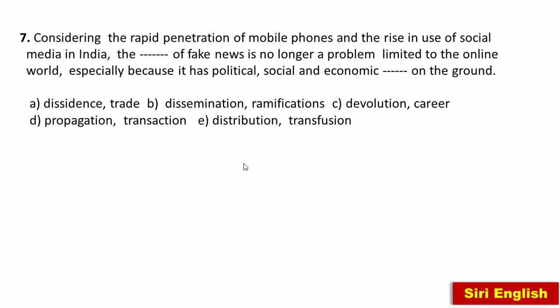In this context, the words which are suitable are dissemination, which means spreading very rapidly, propagation and distribution. So these three words mean the same, spreading. Now here the first option, A, is dissidence. Dissidence means disagreement. It doesn't suit. And devolution means descent to a worse state. So this also doesn't suit. So A and C are eliminated. Only B, D and E are suitable.